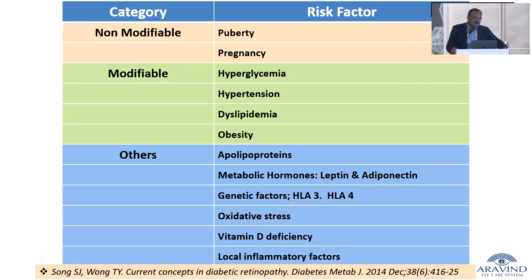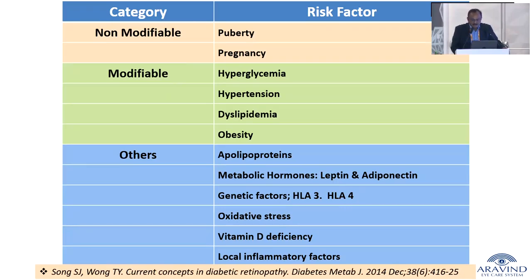Why this? Because the numbers are huge for every one of us to be aware of what diabetic retinopathy means to us as ophthalmologists and what we do about it. So I'm just touching upon the systemic parameters and how they impact diabetic retinopathy. We have modifiable and non-modifiable factors.